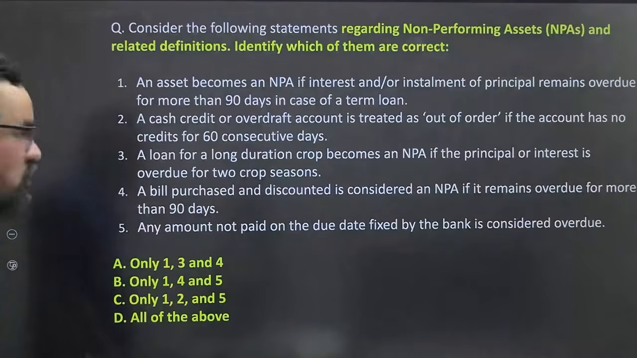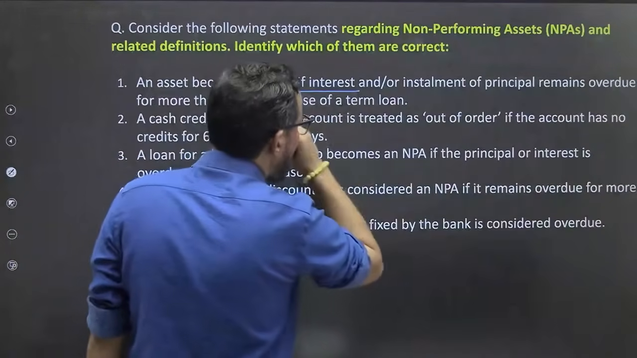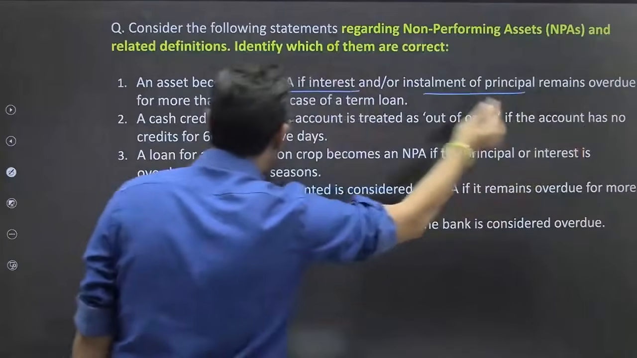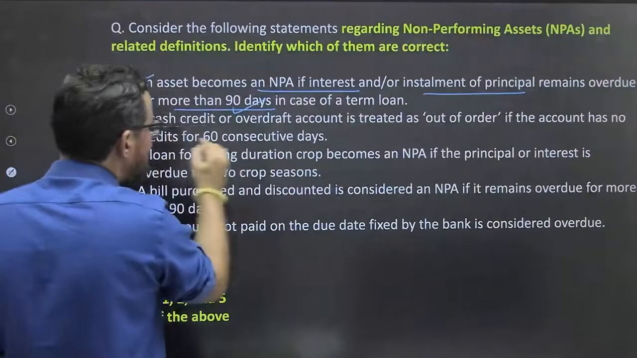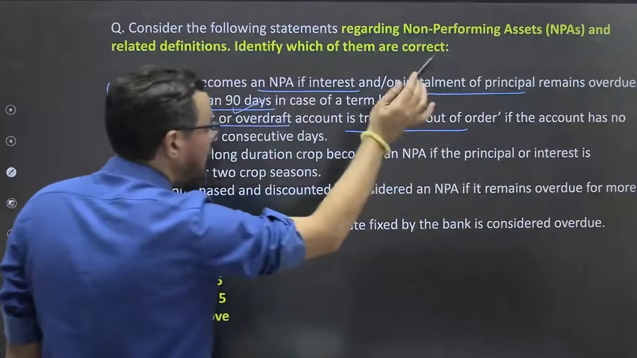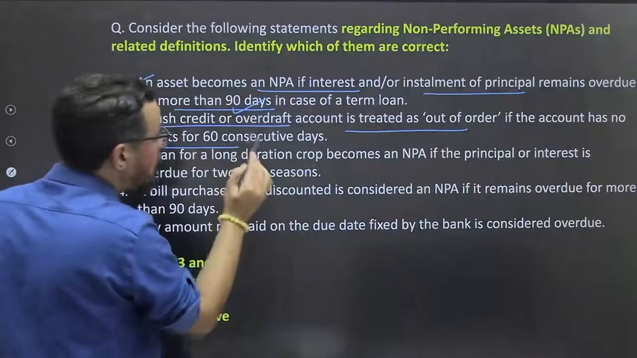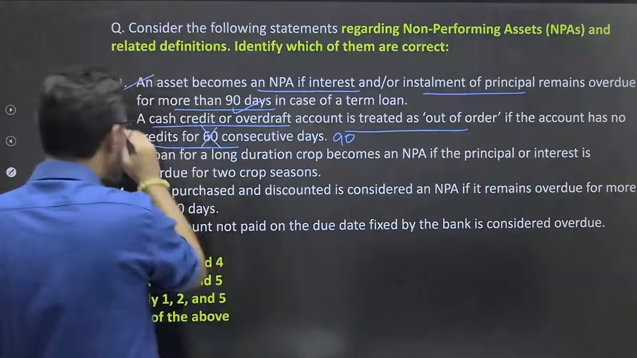This is a very easy question. An asset becomes NPA if interest and installment or principal remain overdue for more than 90 days in case of term loan. True. A cash credit overdraft account is treated out of order if account has no credit for 60 consecutive days. It should be 90. That means this is wrong.